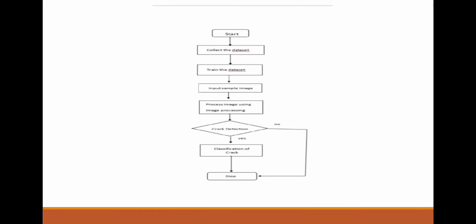Here is the flowchart of our system. Start, collect the dataset, train the dataset, input sample image, processing image using image processing. If a crack is detected, then classification of the crack. If not, then the result will be shown.